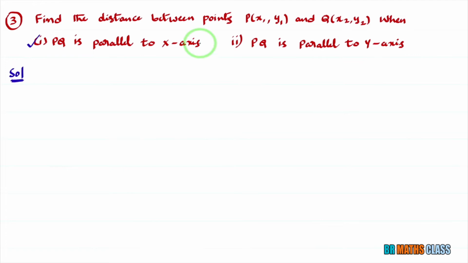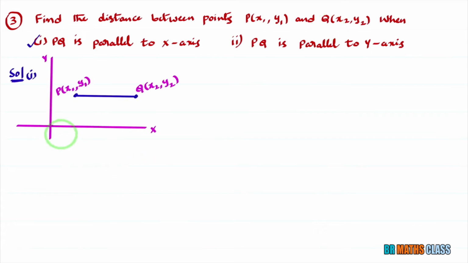When PQ is parallel to the x-axis, we will calculate the distance between the points P and Q. Observe this diagram, in which PQ is parallel to the x-axis. As P is (x1, y1), this length is x1 and this length is y1.